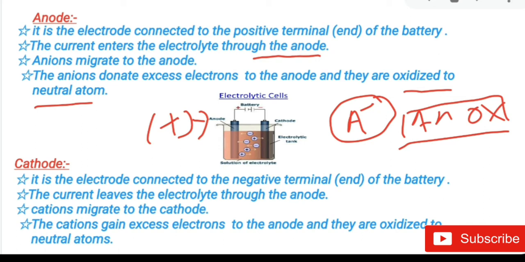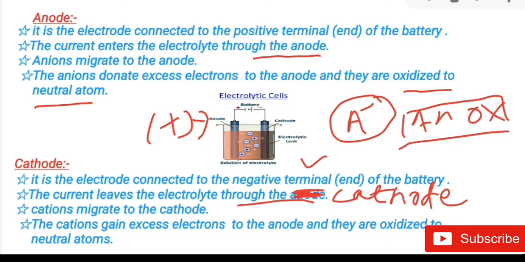Now let us know about the cathode. The cathode is the electrode which is connected to the negative terminal of the battery. This is very important from the exam point of view: current leaves the electrolyte through the cathode. Children, remember that current enters through the anode and current leaves through the cathode.